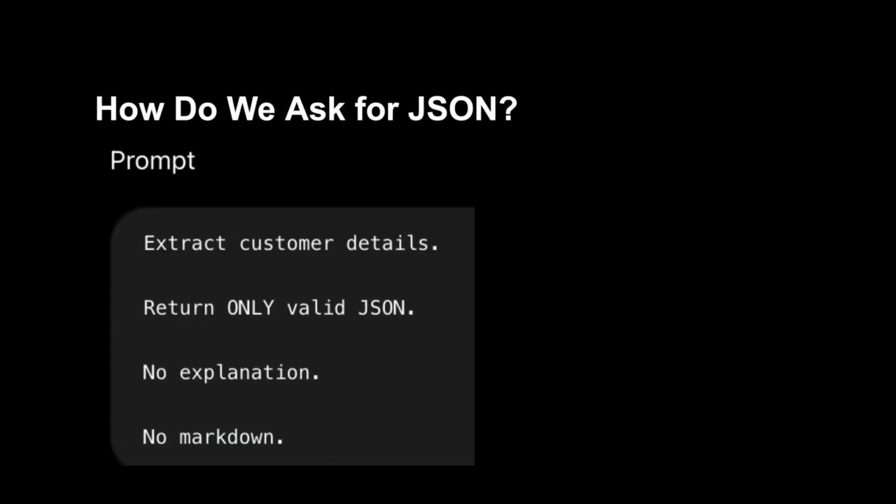Now, how do we ask for JSON? By using prompts, and that is known as prompt engineering. Notice we are not changing Java code, we are improving the instructions. We explicitly tell the AI: return only JSON, don't explain, don't write paragraphs, don't use markdown. These small instructions dramatically improve reliability.